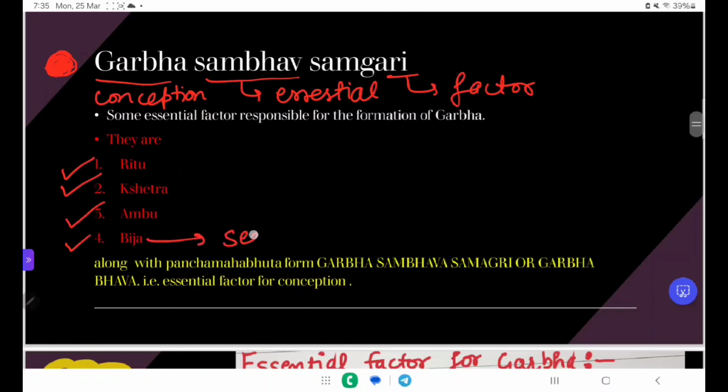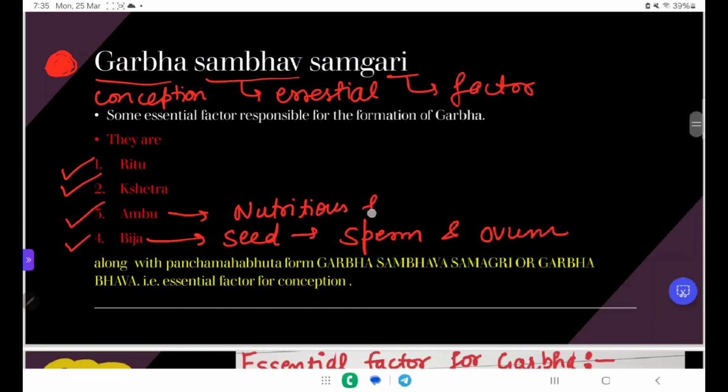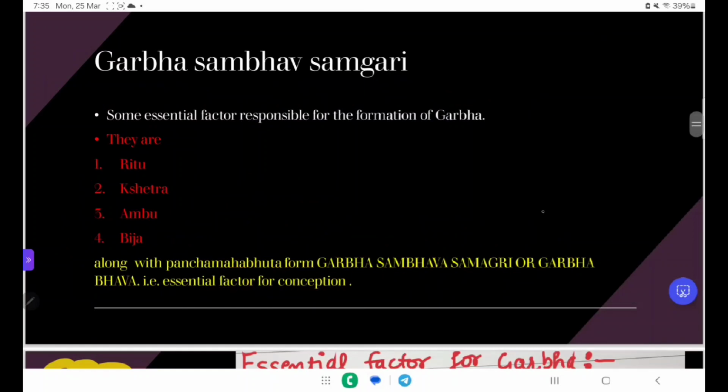Bija means seed. Here it denotes the sperm and ovum. Ambu means nutritious fluid. Kshetra means uterus, where implantation occurs. Along with this, the Panch Mahabhuta we already discussed in our previous video. These are the important factors for the Garbha Sambhava Samgri, also known as the Garbha Bhava, that is the essential factors for the conception.